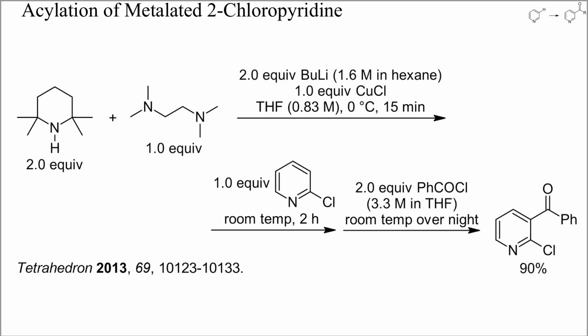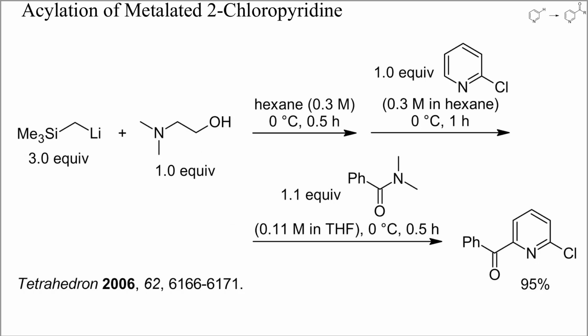Here, lithiation of 2-chloropyridine at position 3 followed by acylation with benzoyl chloride gave an excellent yield of 2-chloro-3-benzoylpyridine. Interestingly, position 6 of 2-chloropyridine can be lithiated and acylated in high yield by using another base and no copper chloride.